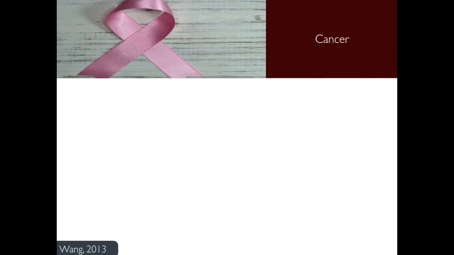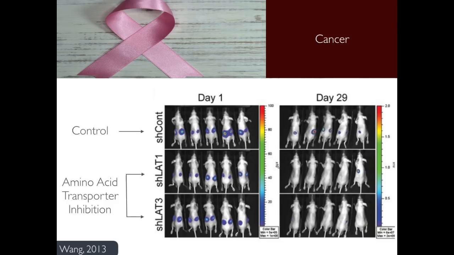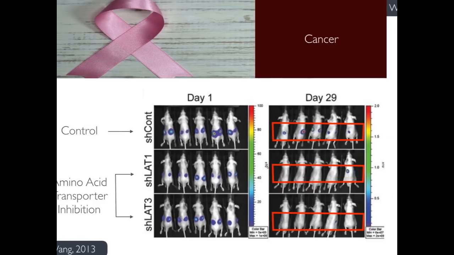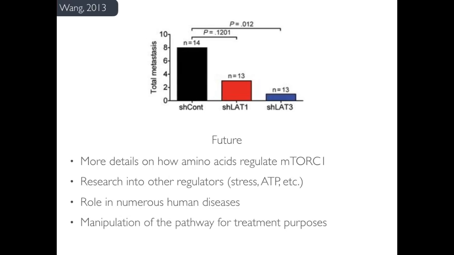One study of prostate cancer in mice found that inhibiting amino acid transport suppressed mTORC1 activation. Furthermore, when these mice were injected with cells derived from human prostate cancer tumors, they found that after 29 days, mice in which amino acid transport had been inhibited had decreased tumor growth. This is shown in the highlighted boxes in the figure. Furthermore, these mice also had a reduced overall metastasis of these tumor cells. The mTOR pathway is thus a promising avenue of treatment for cancer, but much more research will need to be done going into the future.